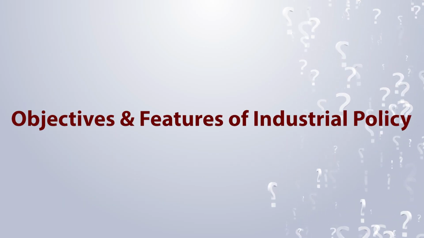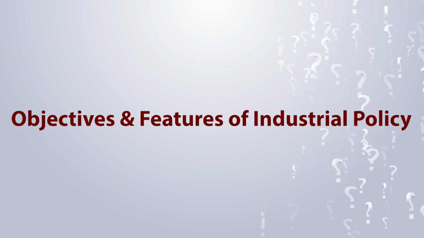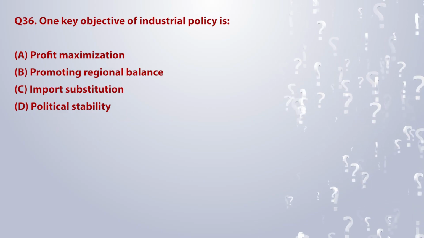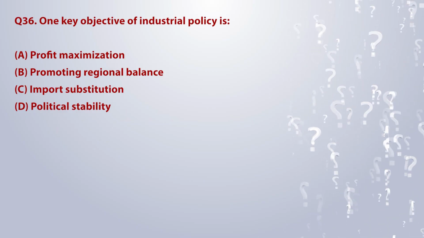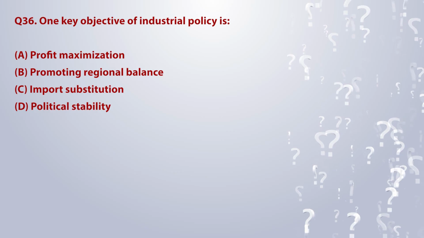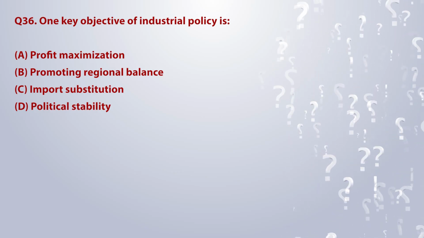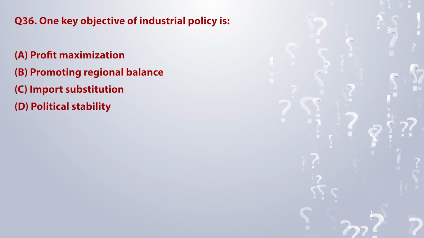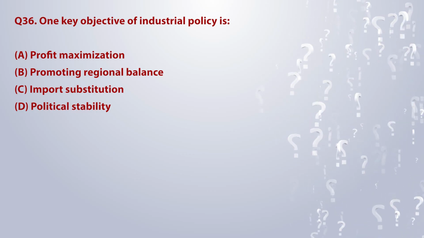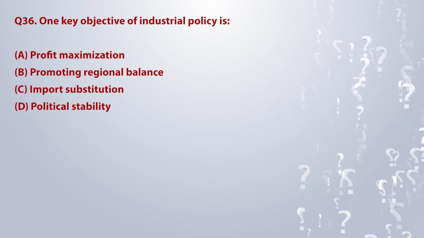Topic 6. Objectives and features of industrial policy. One key objective of industrial policy is. The options are A. Profit maximization. B. Promoting regional balance. C. Import substitution. D. Political stability.